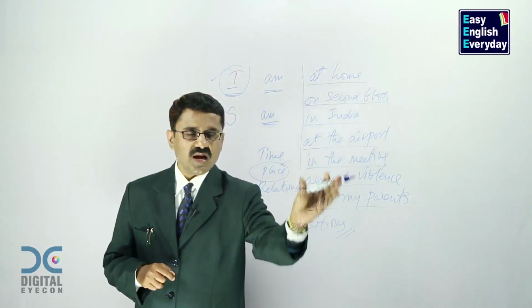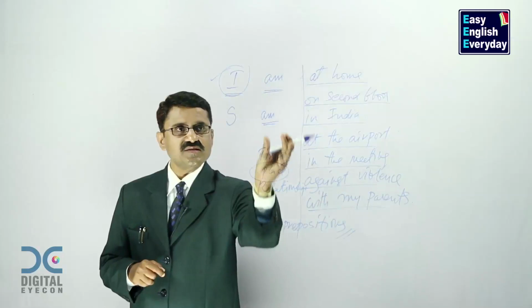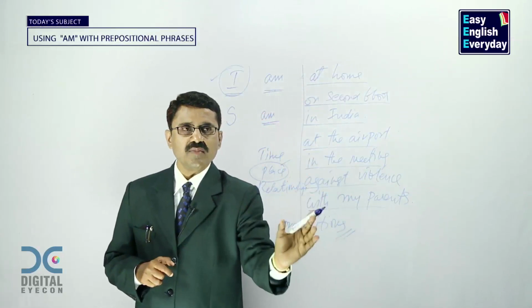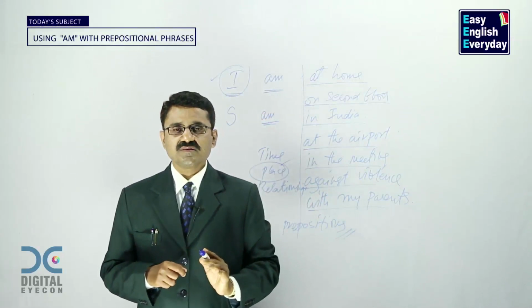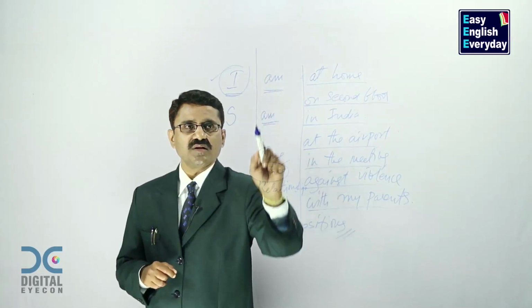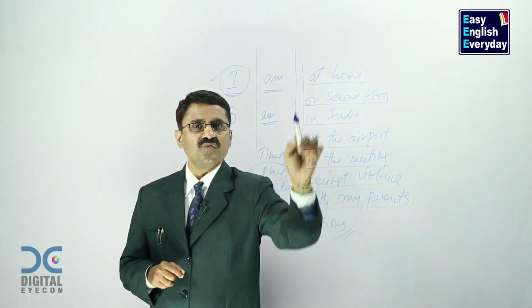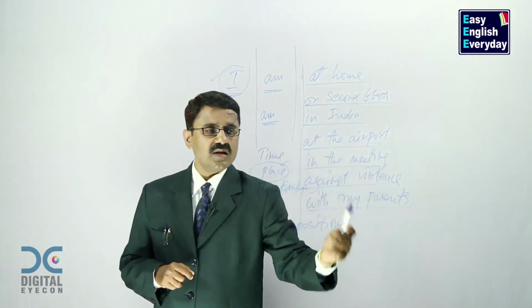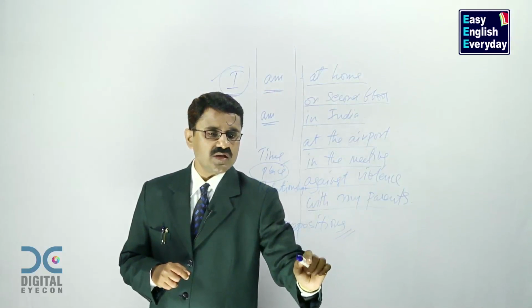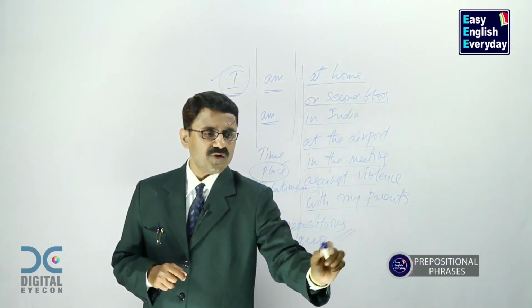Like this, you can add prepositional phrases to this set and make small sentences. Only three parts are there: subject, verb, and other words. Under other words category, we are using prepositional phrases.